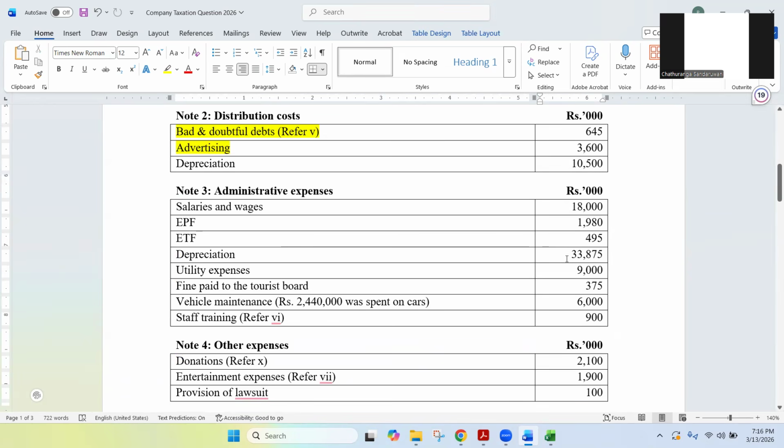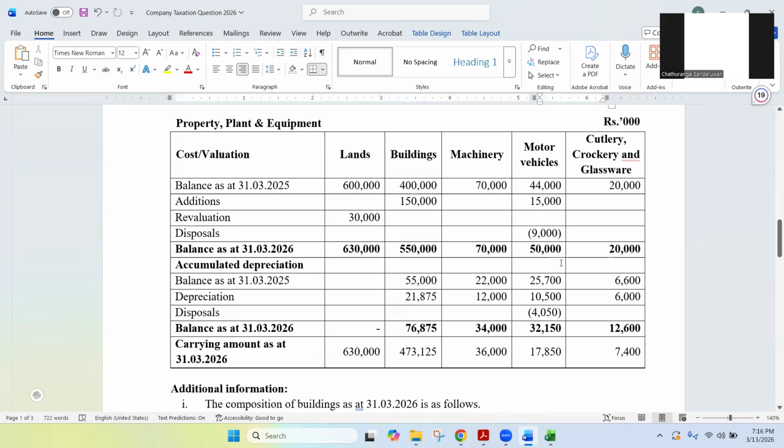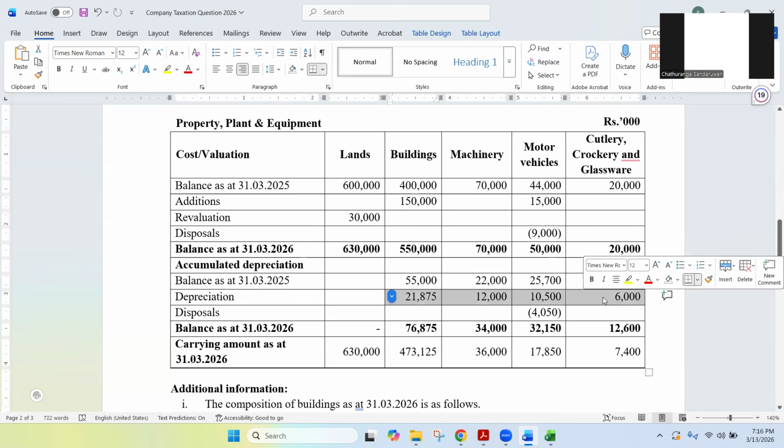Then from where do you need to get the actual depreciation expense for the period? That is from the PPE note. Remember, be very careful. For the depreciation during the period, you need to consider these totals: 21,000, 12,000, 10,000, and 6,000. Just calculate the total of the depreciation expense.